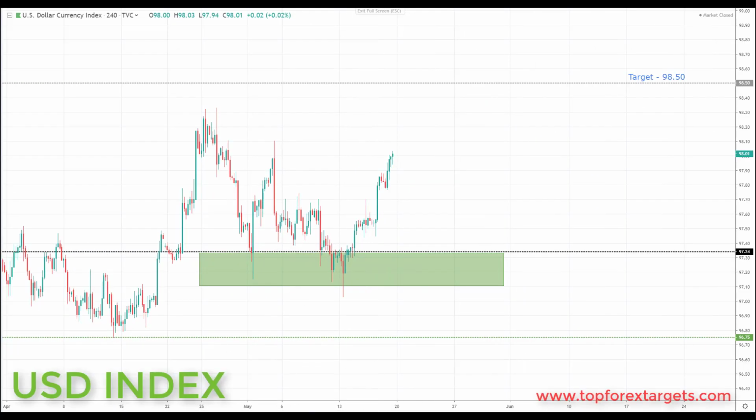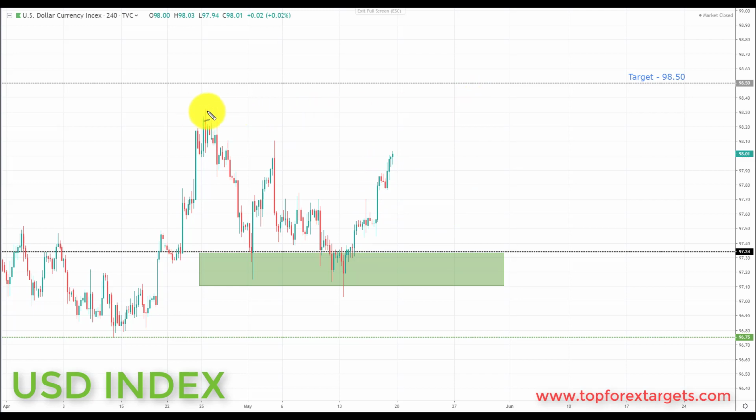So the first market we're going to look at is the US dollar index. Now, last week we identified the 97.34 as a key area of support. We were looking for a bounce, for a rally in the dollar index. We started to make our way towards the target set from last week at the 98.50. Very simply put, for anybody who did not take advantage of this dollar rally last week, we are looking for further advances to the upside in the US dollar.